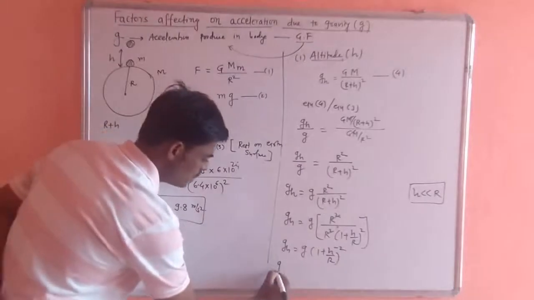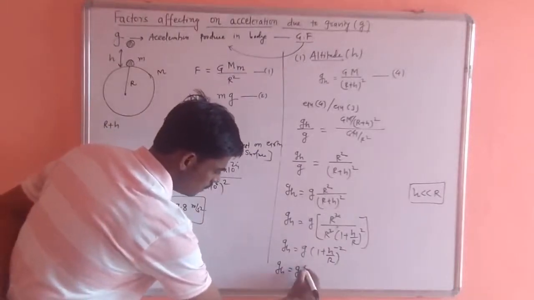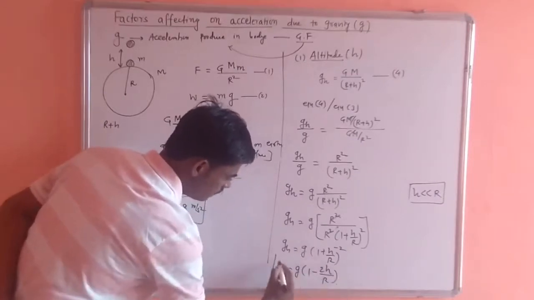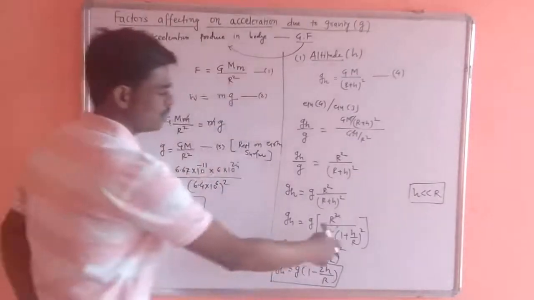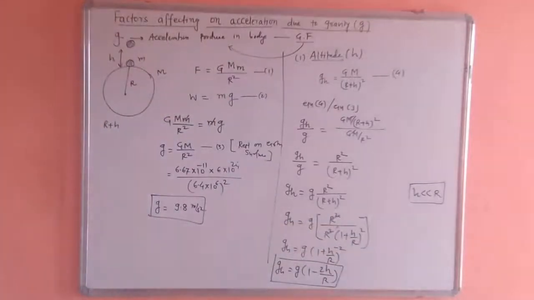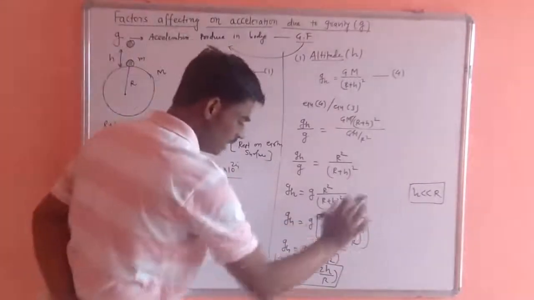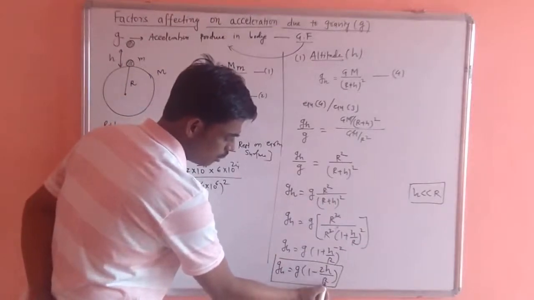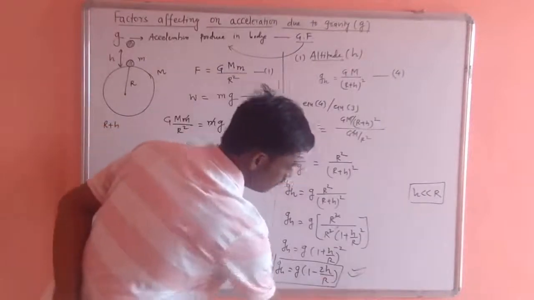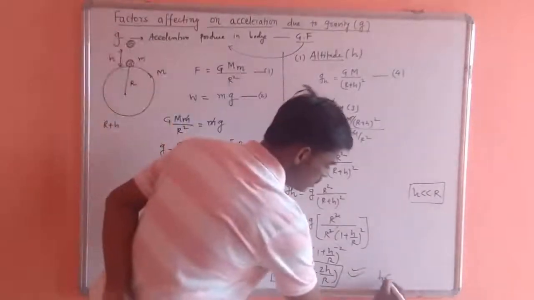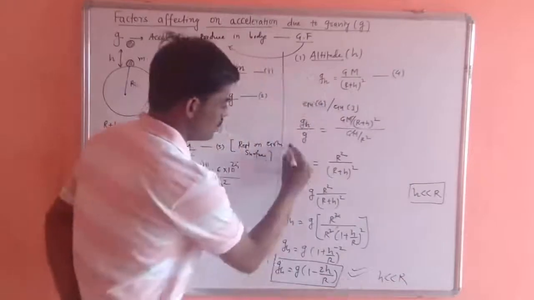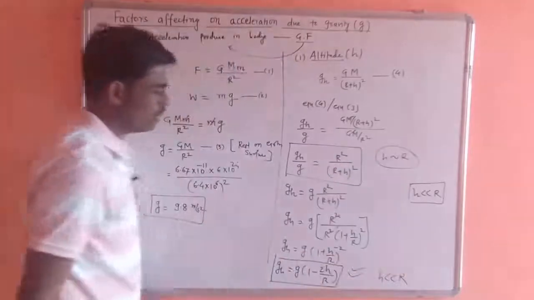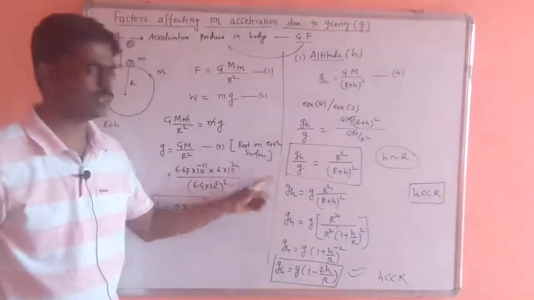So I can solve this. g_h = g(1 - 2h/r), neglecting the higher order term, that is h square upon r square, that term we can neglect. So simply we can write g_h = g(1 - 2h/r). This formula we can apply if h is very much less than r, and the other formula we can apply if h is comparable to r. So remember these two different formulae.